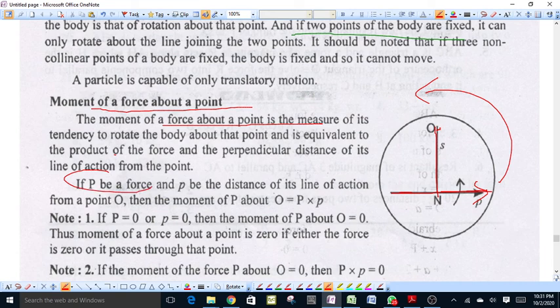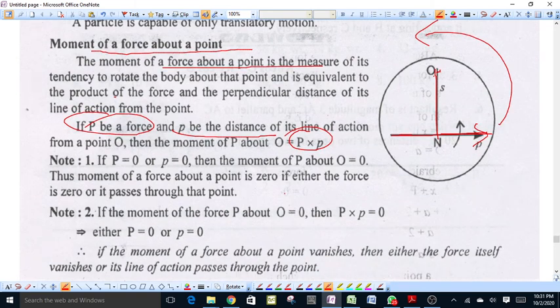Suppose P is the force and small p is the distance of its line of action from the fixed point O, then the moment of force P about O will be equal to capital P into small p.